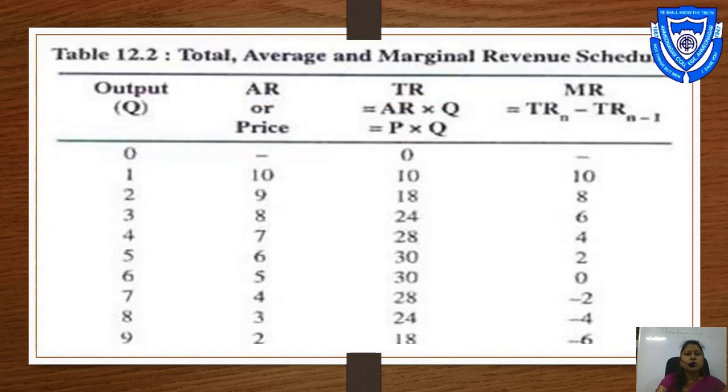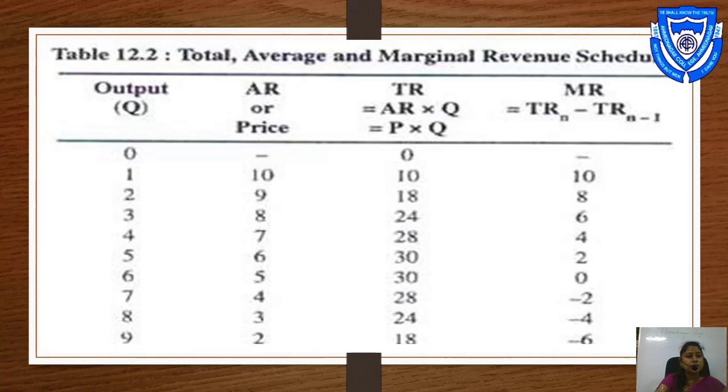See the table, total, average and marginal revenue schedule. When the first unit of output, first unit and average revenue or price, that is 10, TR total revenue, what is the formula? Average revenue multiplied by quantity, or price multiplied by quantity. So average revenue, how much average revenue? There is 10 and unit 1. So 10 multiplied by 1 is equal to 10.